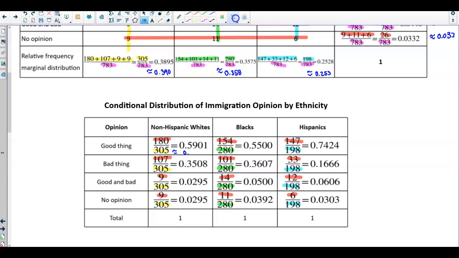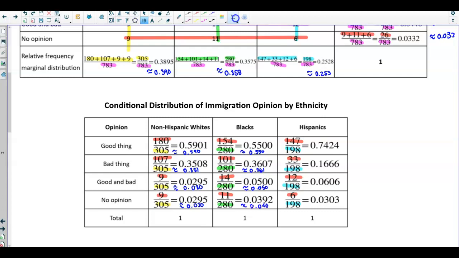So this gives us 0.590, 0.351, 0.030, 0.030. This is 0.550, 0.361, 0.050, and 0.040.